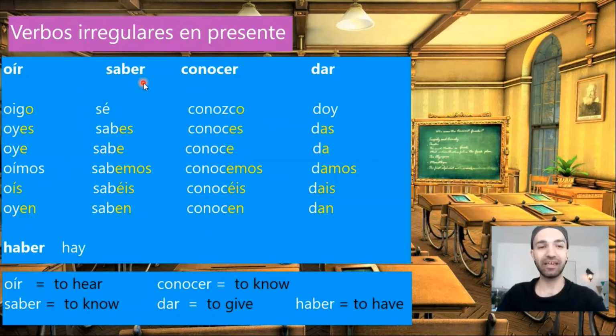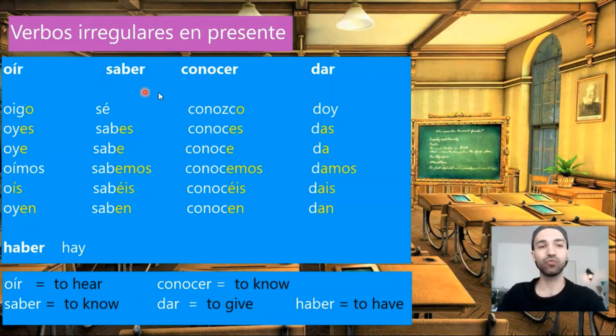El verbo saber and el verbo conocer, both of them, they mean to know. And now in the examples, I will explain when and why we use saber and when and why we use conocer. Now let's focus on the formation of the verbs.